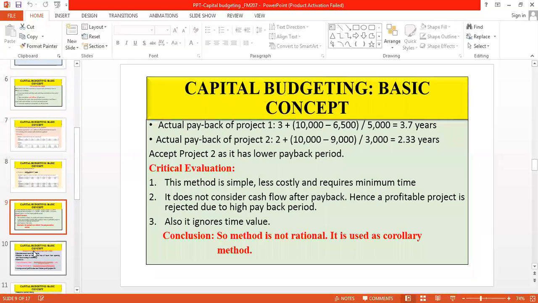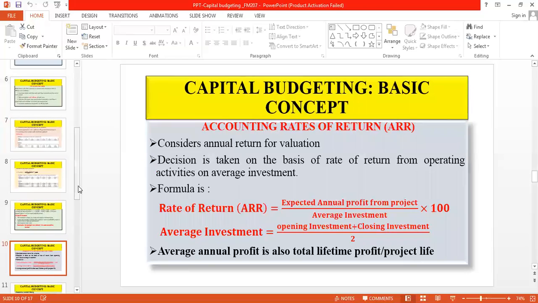So let us see what is accounting rate of return. Actually, this is a method where we use annual profit instead of cash flow. So this method is deviating a lot from other methods of taking capital budgeting decisions.